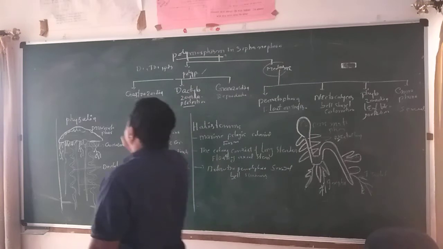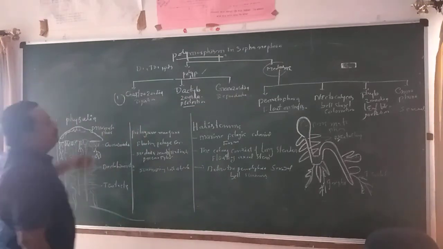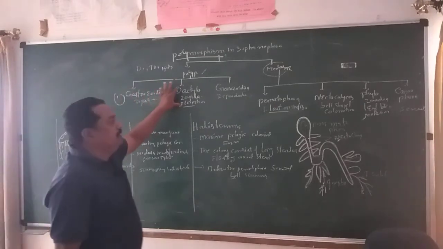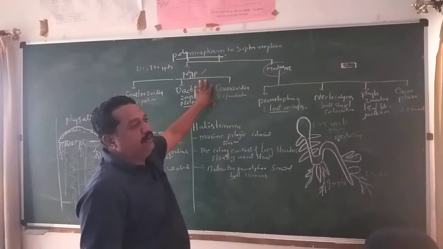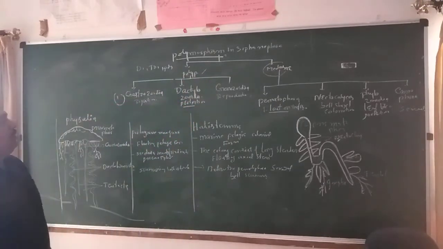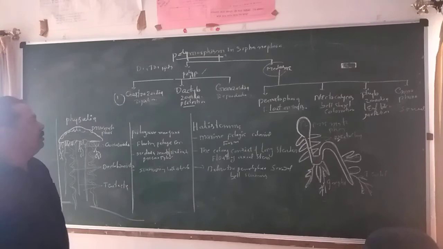The first is the modification of the polyp. The polyp is modified into, first, gastrozooids; second, dactylozooids; and third, gonozooids. So these are the modifications that take place. The polyp is modified into three main categories: gastrozooids, dactylozooids, and gonozooids.